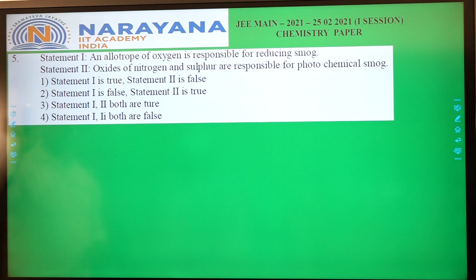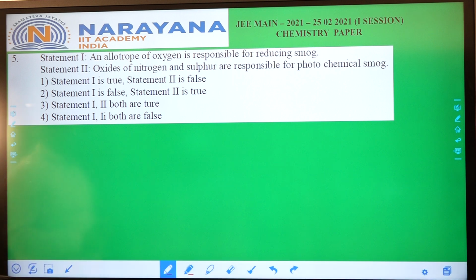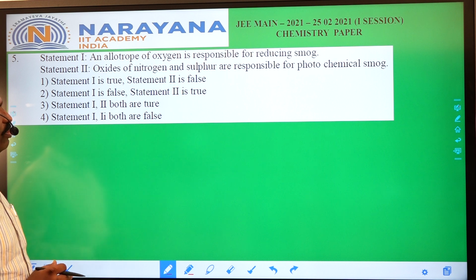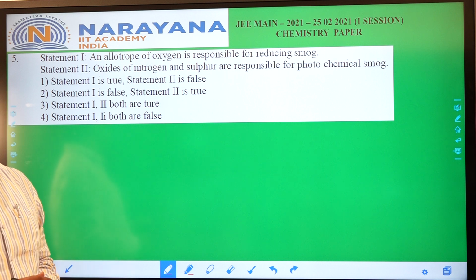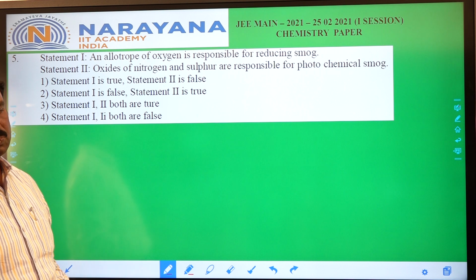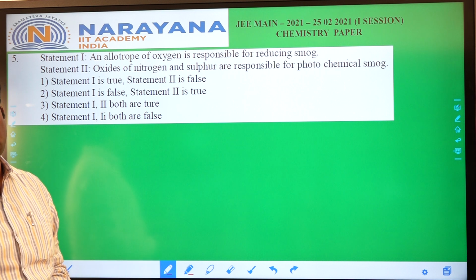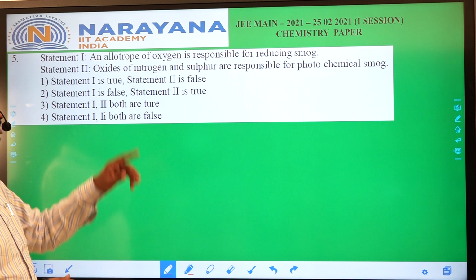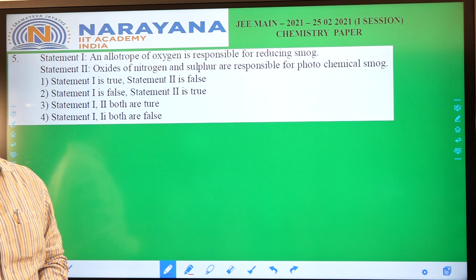Now let me take the fifth one. Statement 1. An allotrope of oxygen is responsible for reducing smog. The allotrope of oxygen is O3. O3 is part of photochemical smog, which is oxidizing smog. That means the first statement is false.